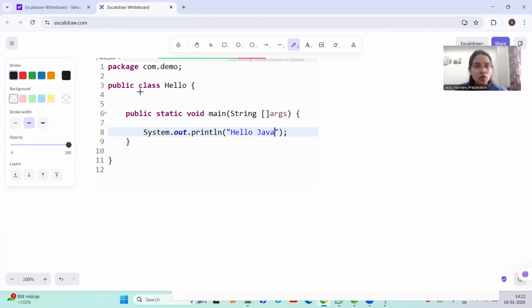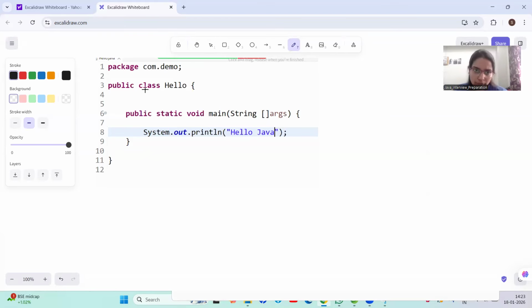Every Java program must have at least one class. A class is a blueprint or a template that contains all the data and the methods. Whatever methods, constructors and objects we create are going to be written into one class.